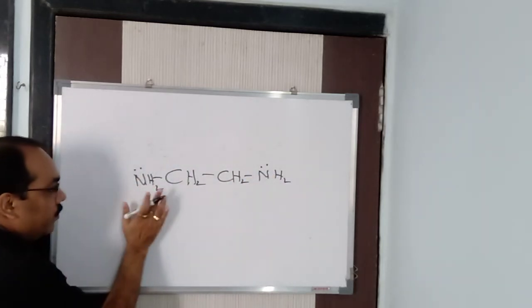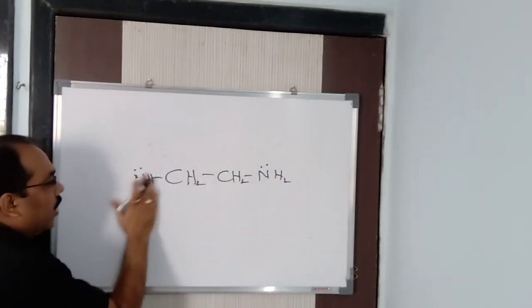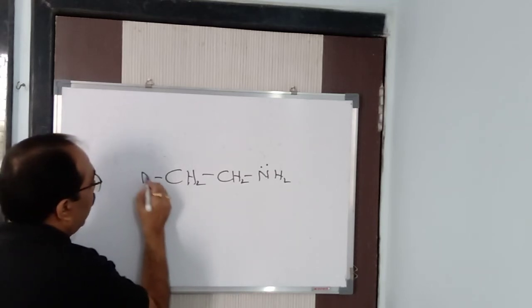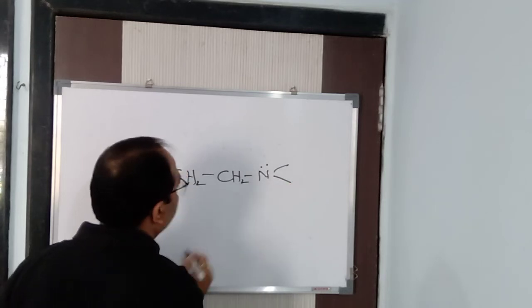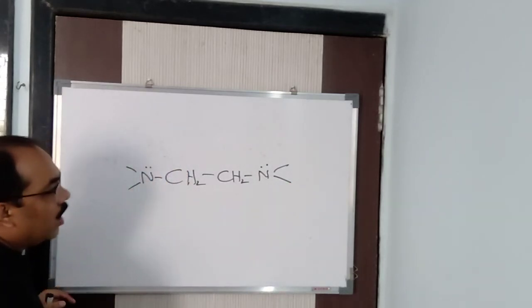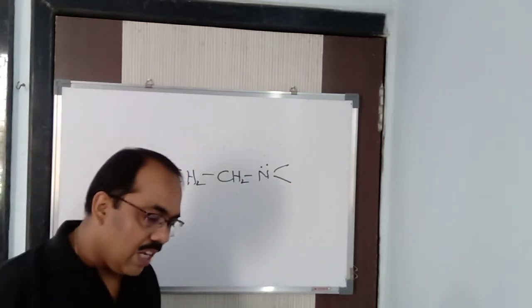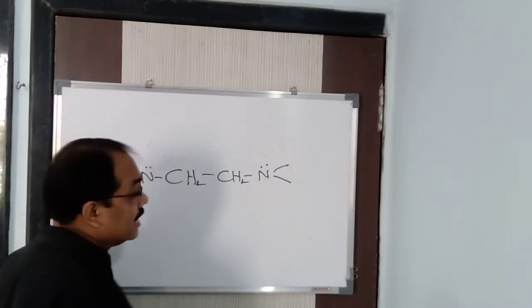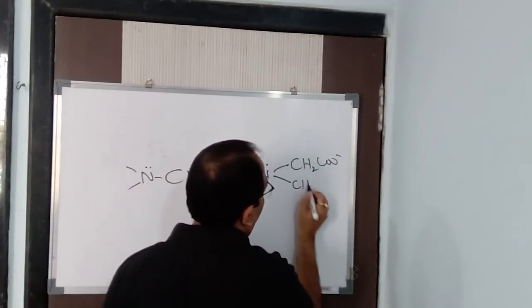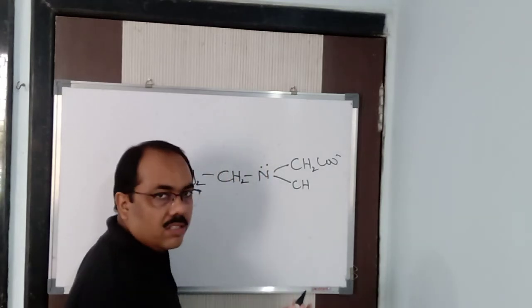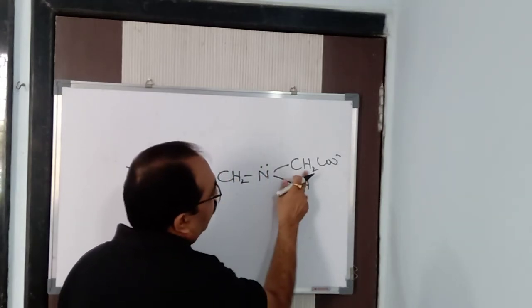Now what will I do, you know? To make it hexadentate, I will just remove the two hydrogens and replace them by two other groups. What is that? I will be replacing by acetato, that is CH2COO minus. Acetate is CH3COO minus, isn't it? But here it will be CH2.